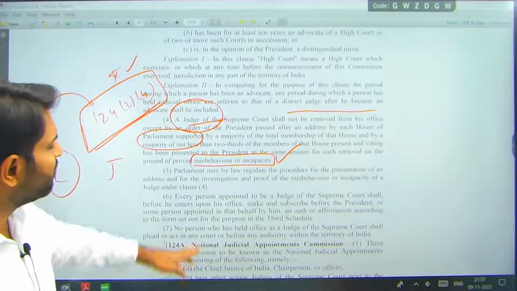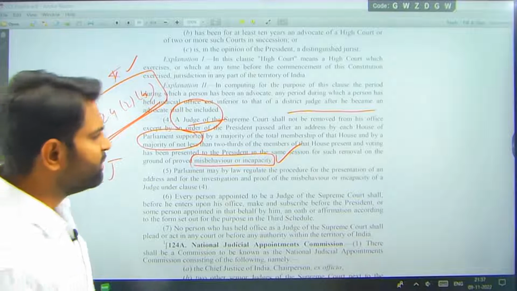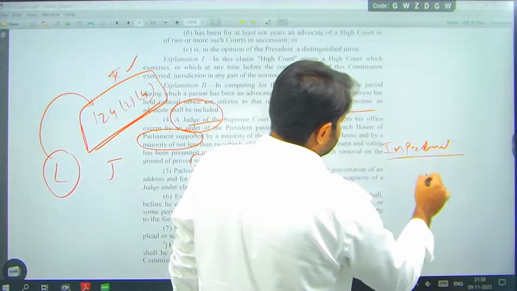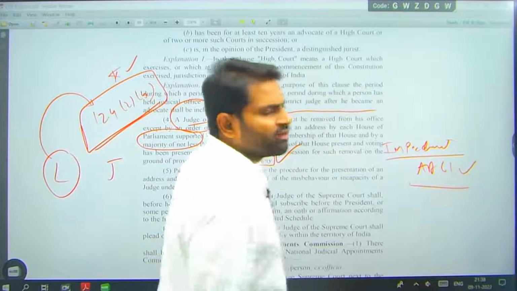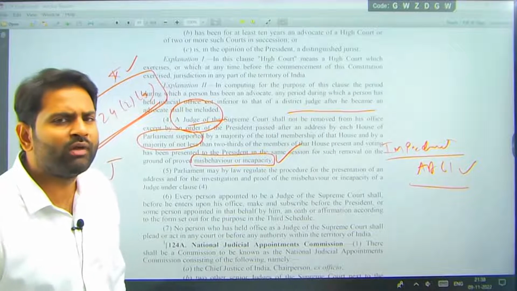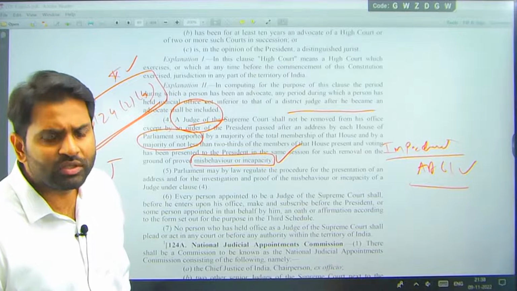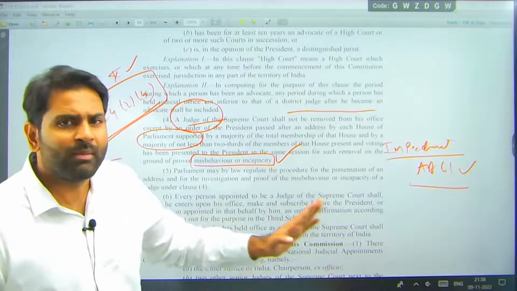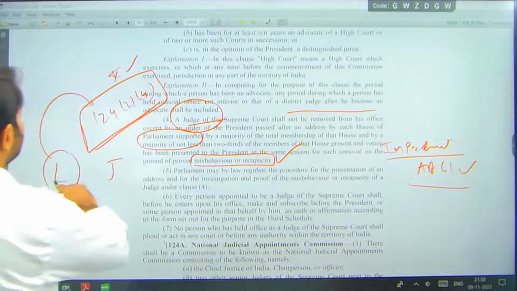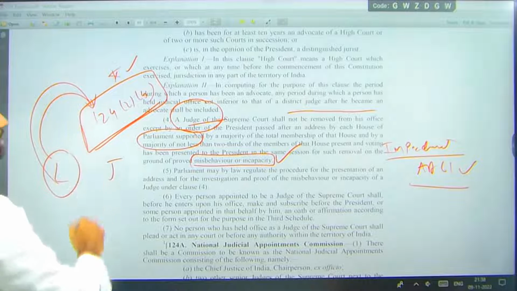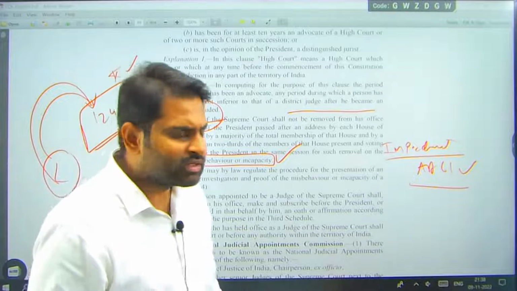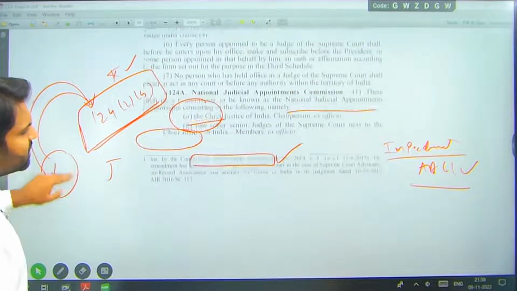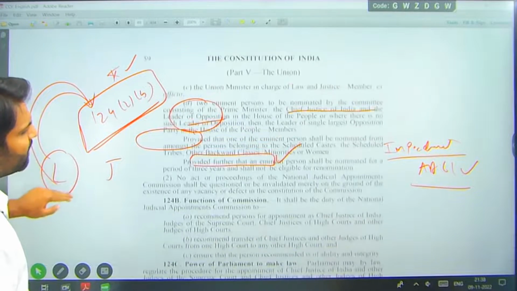What should be the ground to remove? Misbehavior and incapacity. If you remember the impeachment of the President, I spoke about it in Article 61. When you talk about impeachment of the President of India, you need to understand the ground for removal is not following the Constitution. Here the ground for removal is misbehavior and incapacity. This is another important point which proves that the legislature has checks and balances over the judiciary. The Parliament can initiate a resolution and remove a judge from the office.